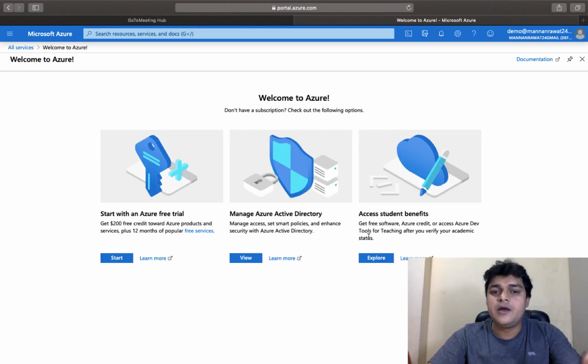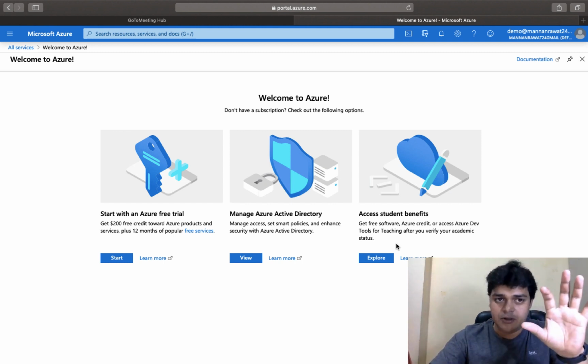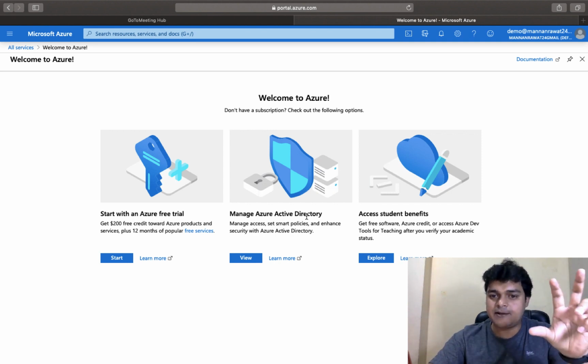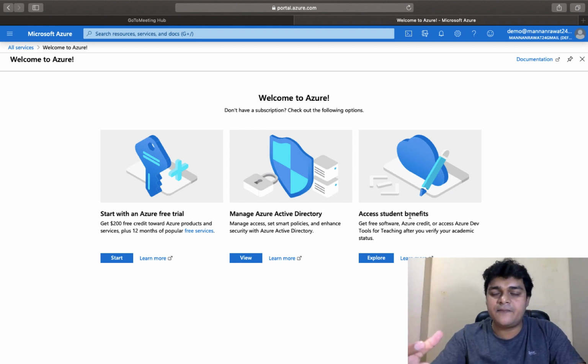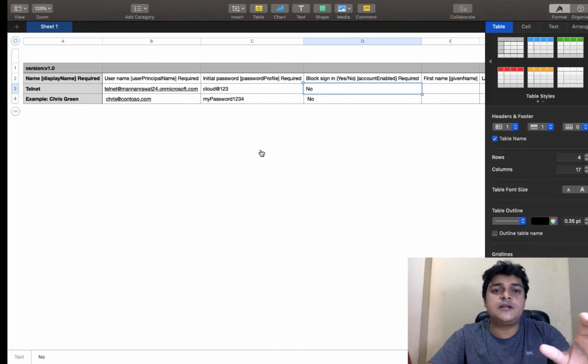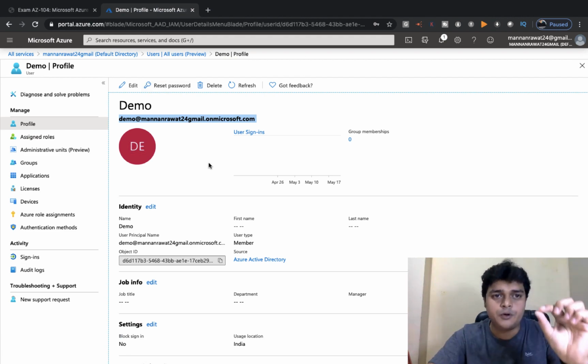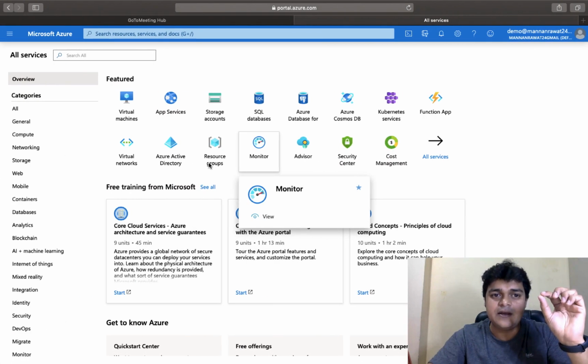You can proceed with a free trial. You can associate with your existing root account. So you have both options. If you want to purchase a new subscription, you can do that. If you want to associate with your existing subscription, you can also choose by using manage Active Directory and access student benefit. It's a type of MSDN subscription. By using the MSDN subscription, you can use your services for 3 months. It depends upon how much amount you have. So this is the information related to the user account which is available in Azure Active Directory. So I hope you understand how we can manage Azure Active Directory users.